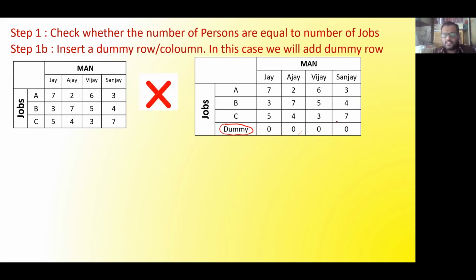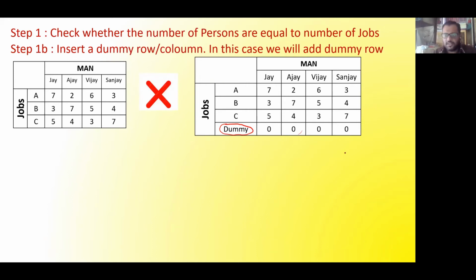Okay, just a simple step has been added, and that step name I have given as 1B. In that 1B step you have to add either the row or column depending on where the shortage is, and we will name it a dummy row or dummy column, and all the cost associated will be 0. Why 0? Because it is a dummy. We have introduced it just for our solving purpose, just to start our solving procedure. As it is a dummy, there should be no cost or time associated with it. So all the cost I have put as 0.